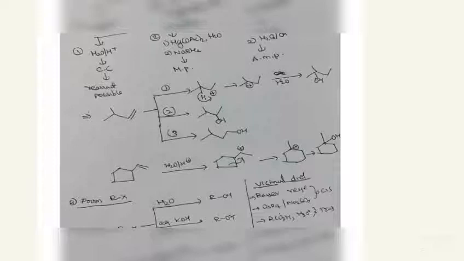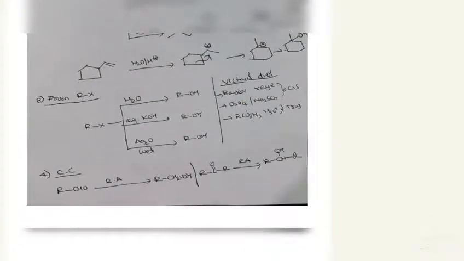This is from alkenes, where we use three reagents. Next is from alkyl halides. For alkyl halides, you do solvolysis using water or aqueous KOH; moist Ag2O can also be used. In this case you will get alcohols. It is a nucleophilic substitution reaction, an SN reaction.